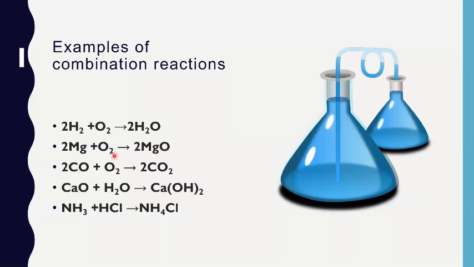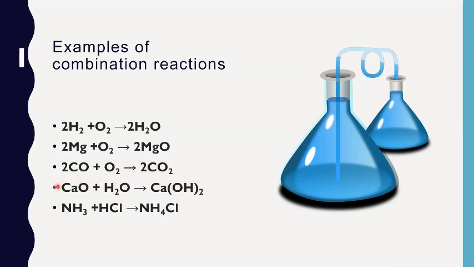In first two examples, reactants are elements combining to form a single compound. In the third example, you can see that reactants can also be compound and element. In this reaction, carbon monoxide is a compound and oxygen is an element. When they combine together, they form carbon dioxide.